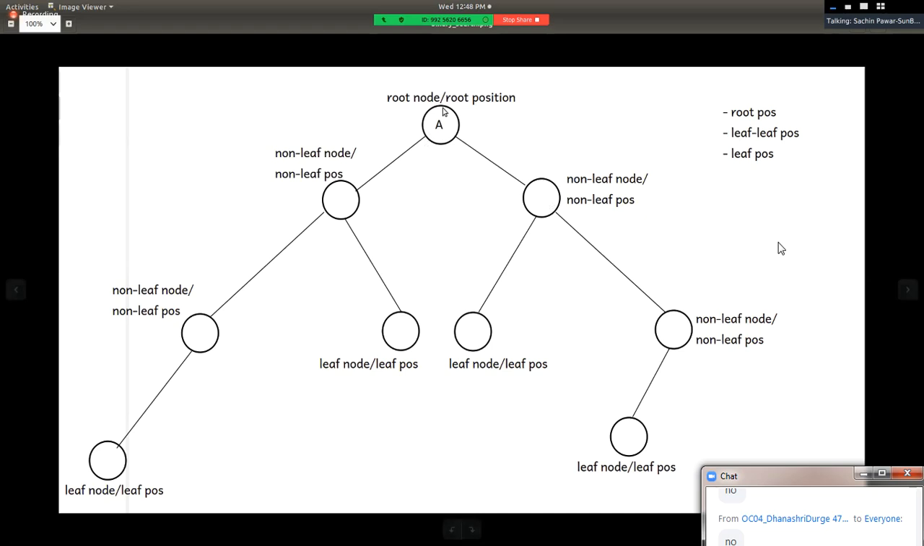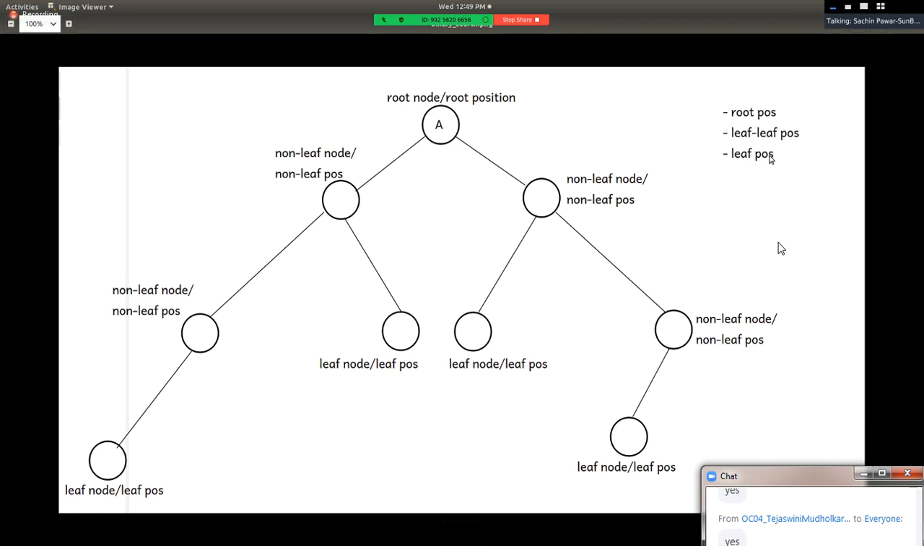So in tree data structure, there are three possible positions: either root position or leaf position. And if any element is neither present at root position nor at leaf position, then it will be non-leaf position, in between. आपको ये तीन position समझ में आया क्या? Have you understood these three positions, guys? Yes or no? Please reply me quickly. These three positions: root position, leaf position, non-leaf position, right?